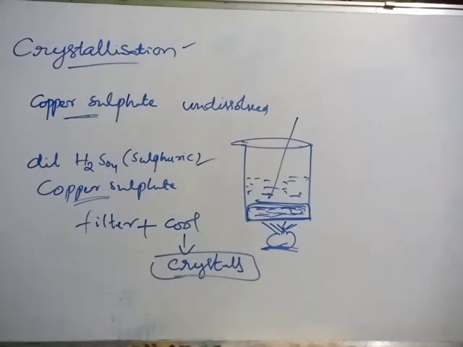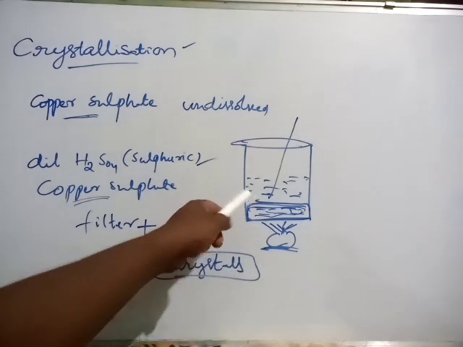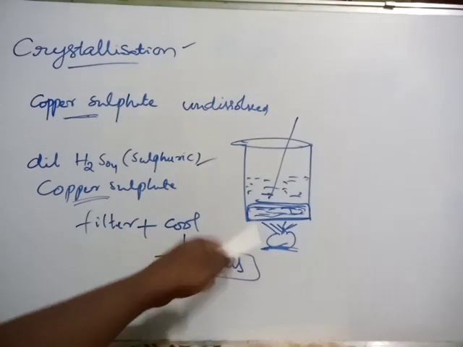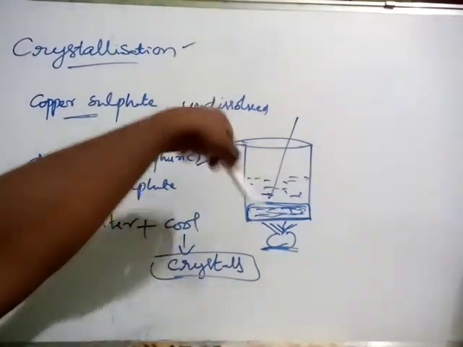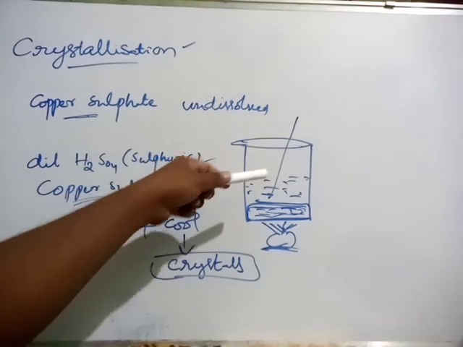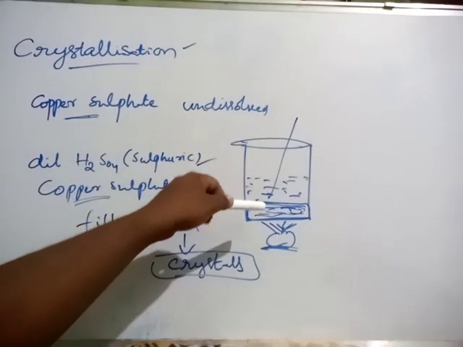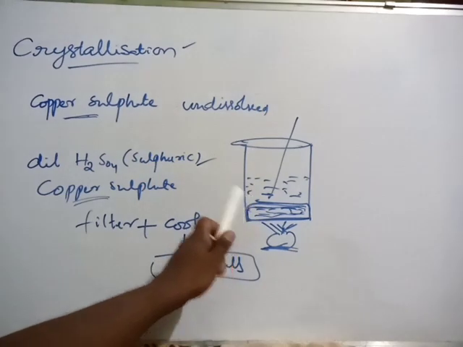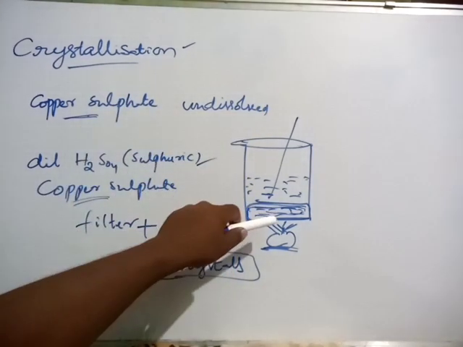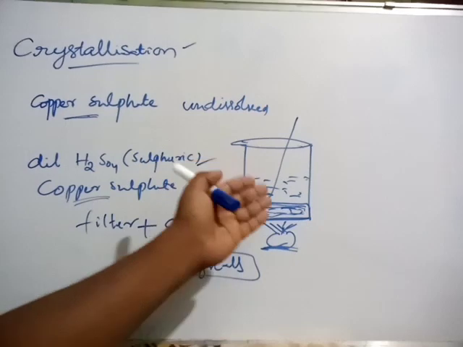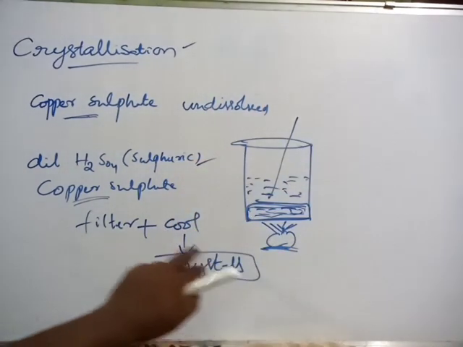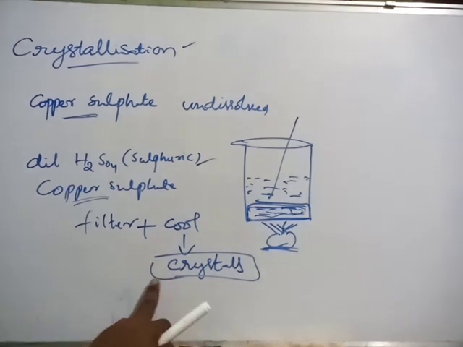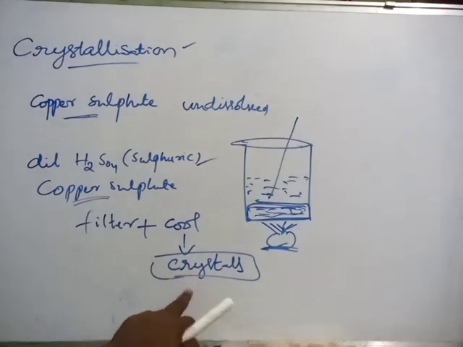What have we done here? First take sulfuric acid and heat it. When it boils, add some copper sulfate crystals and stir. Keep adding and stirring. Definitely at a certain time this copper sulfate cannot be dissolved. Then we have to stop and filter. Then that leftover substance we have to cool. Then from that we will obtain crystals. This is what we call crystallization.